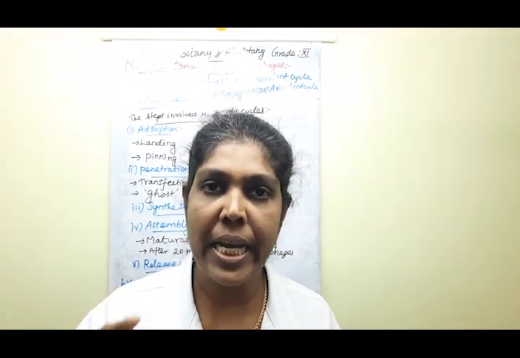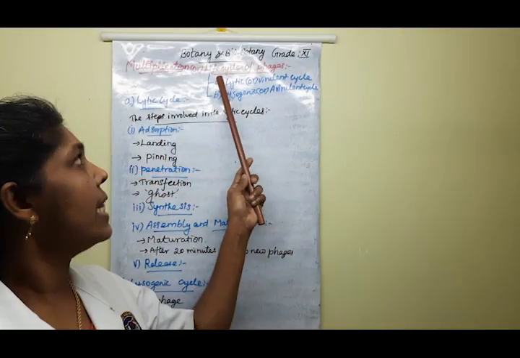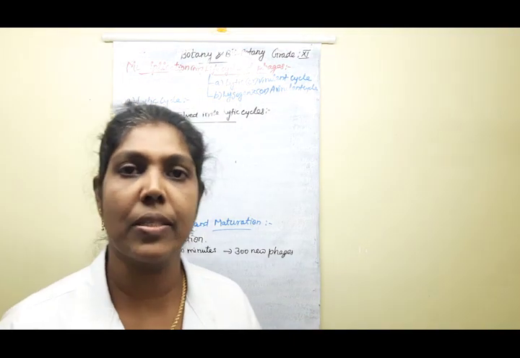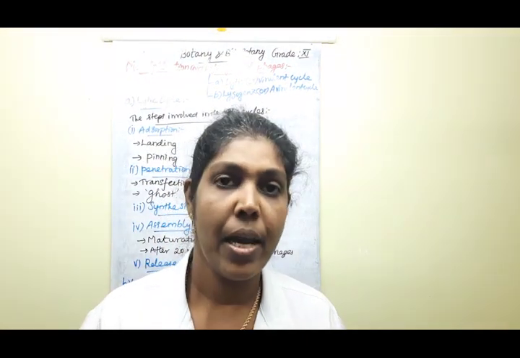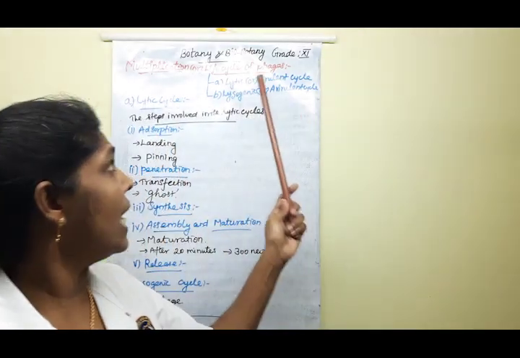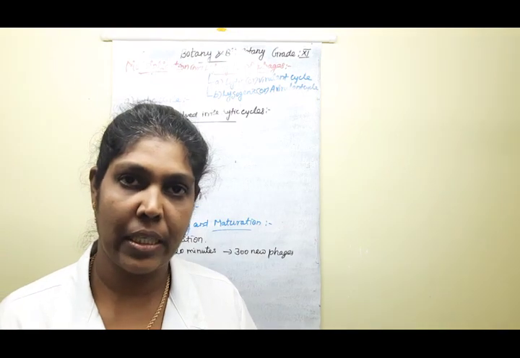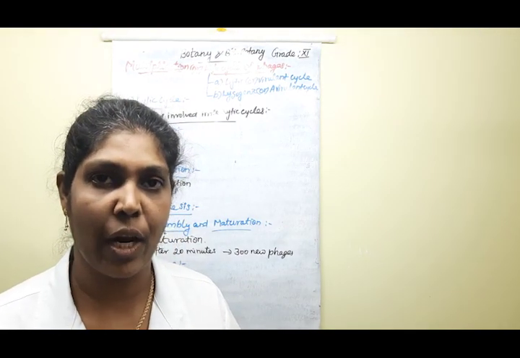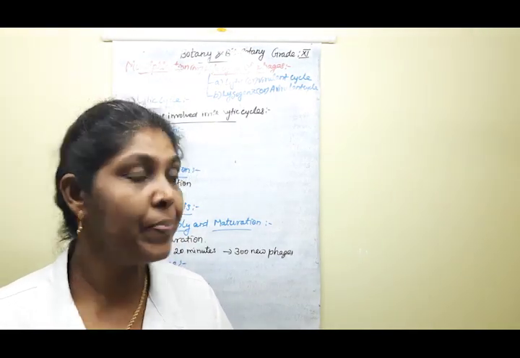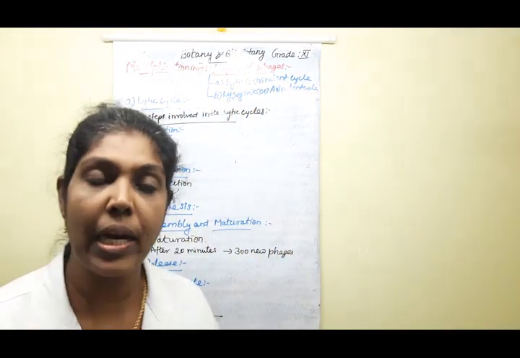Clear, children? The life cycle of the phages goes on through these two types only. The first one we are going to prepare is the lytic or virulent cycle.